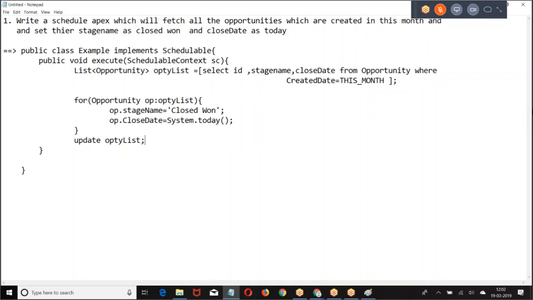Create a cron expression. This code should run every day at night at 11:30 p.m.